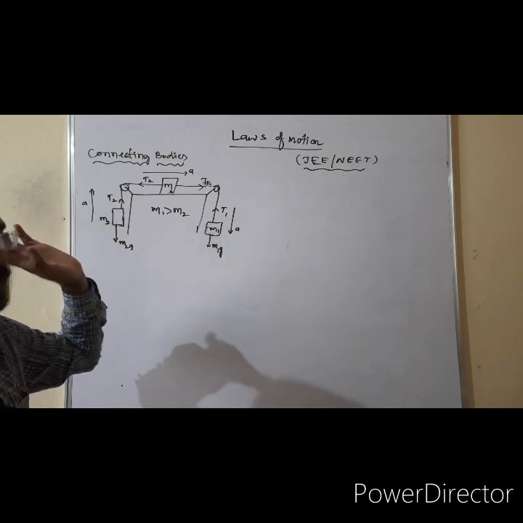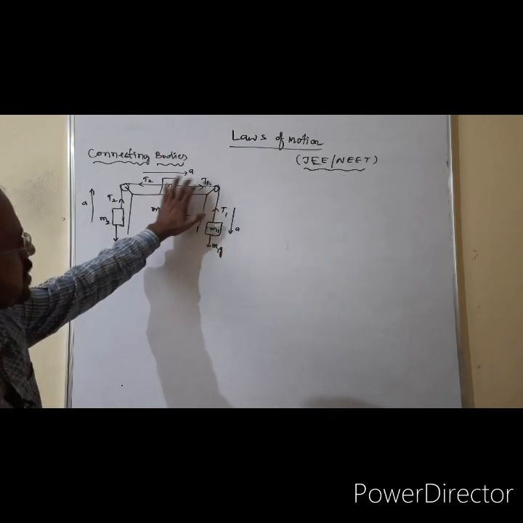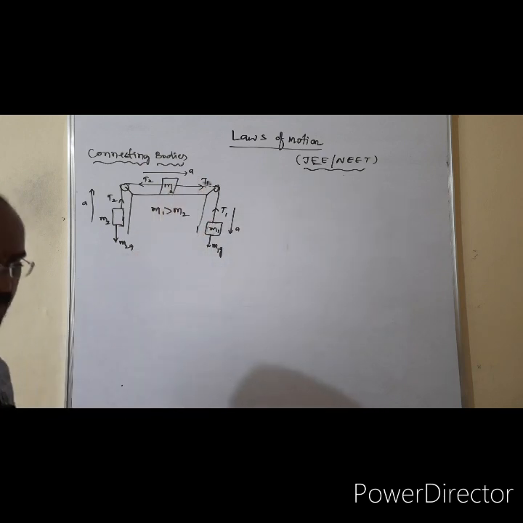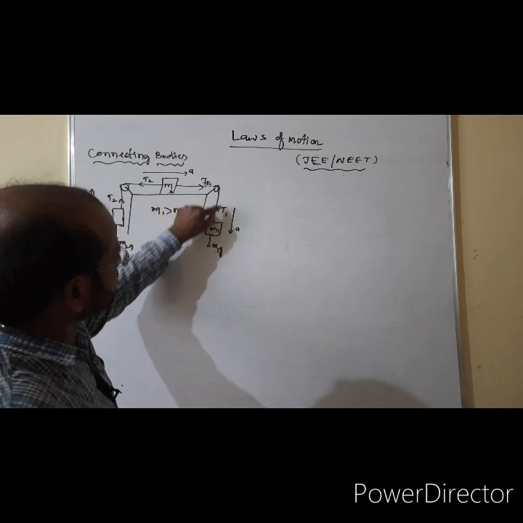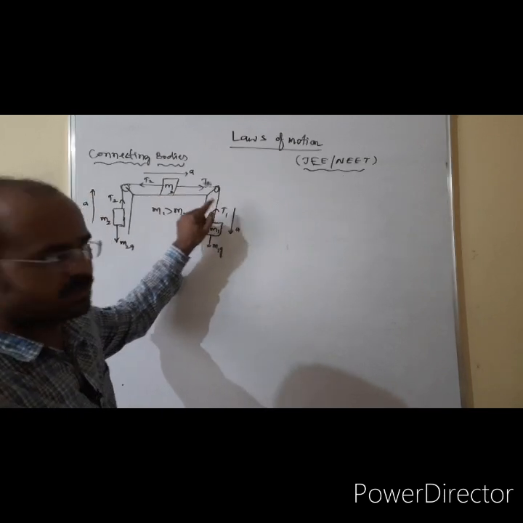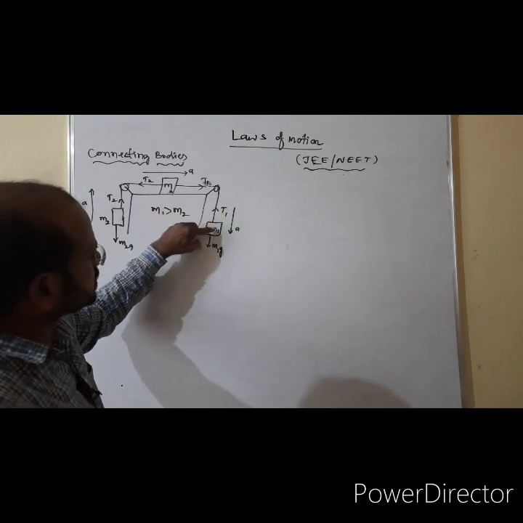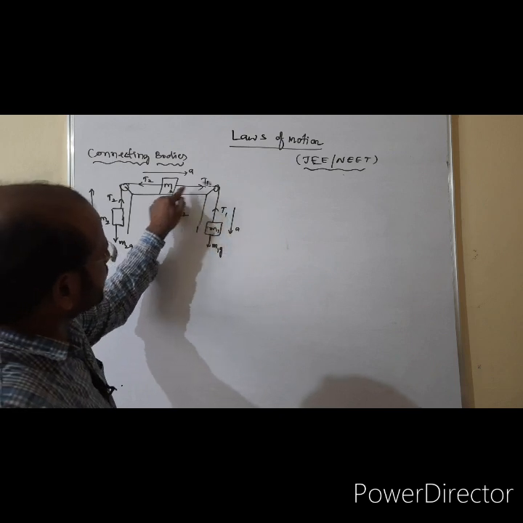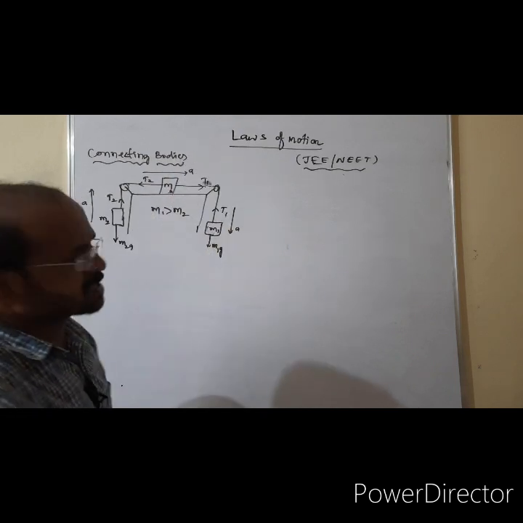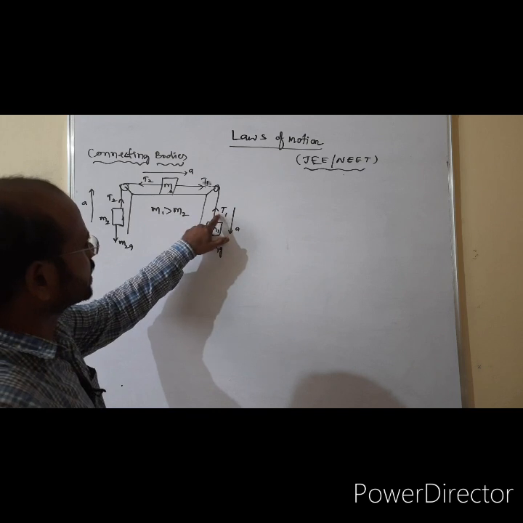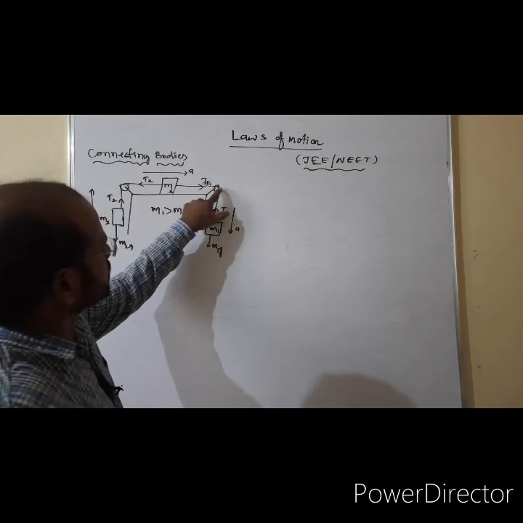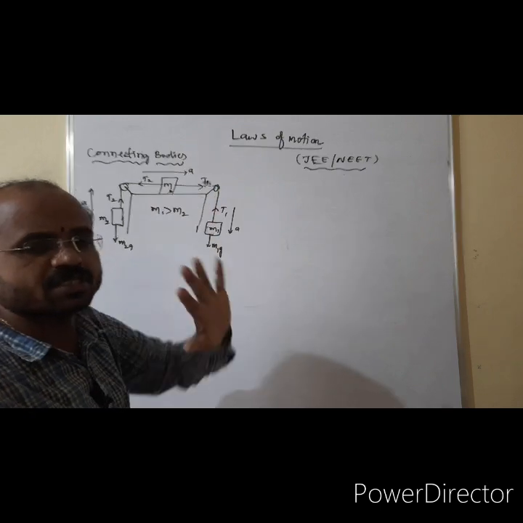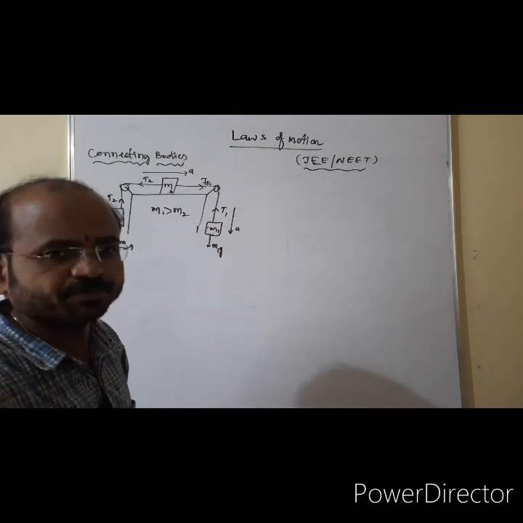of M2. These two strings are massless strings. Massless in the sense that the tension remains the same in this given constraint. That is, M3 and M1 are connected, so for M1 and M3 the tension remains the same. That is what you write as tension T1, which is acting towards a pulley, and on the M3 block the tension also acts towards a pulley, because the tension is always away from the body.